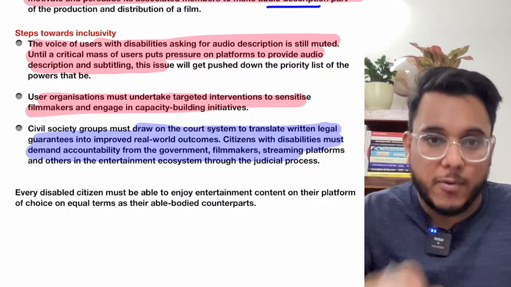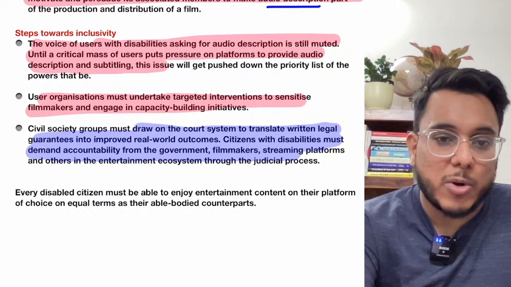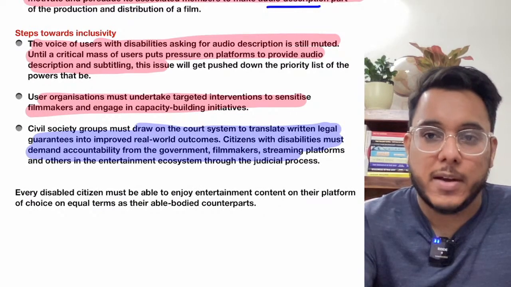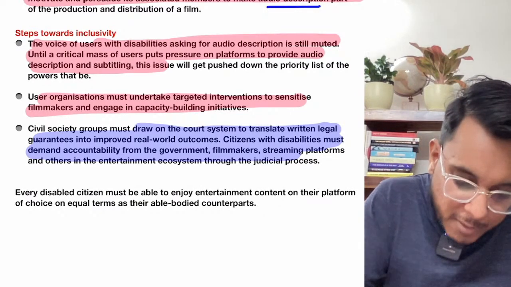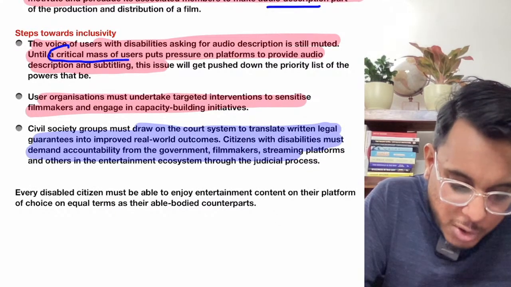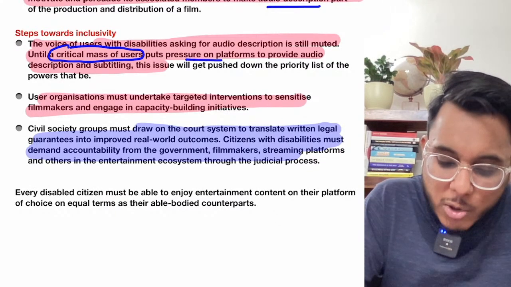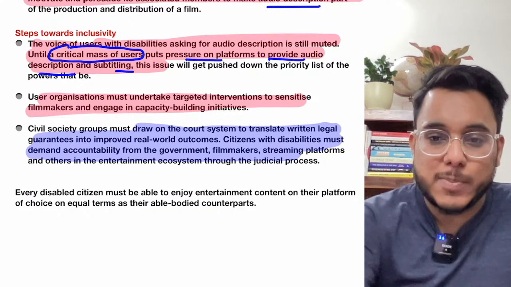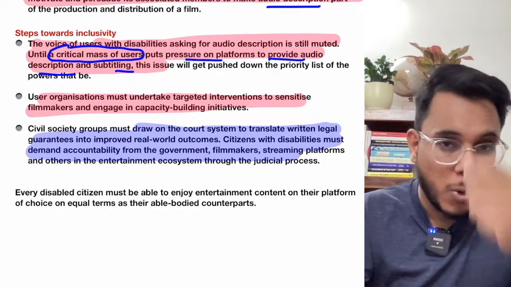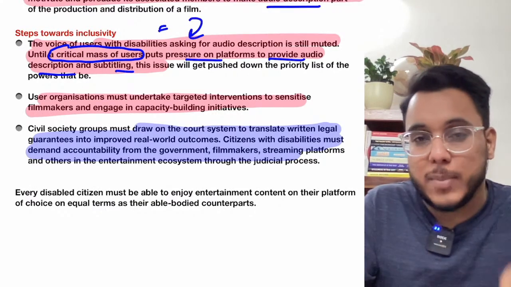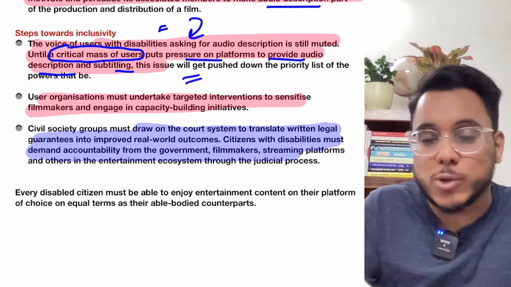So what should be the way forward? What should be done in this direction? The way forward is something like this. Number one, a critical mass of users should put pressure on the platforms to provide audio description and subtitling. This has been ignored, and because of that, people with disabilities have been deprived. So people need to put pressure.